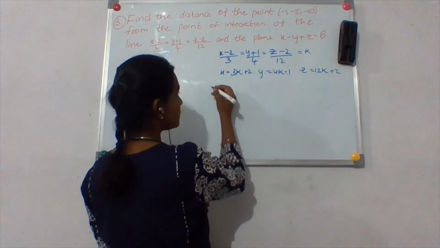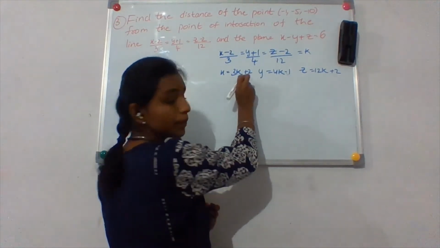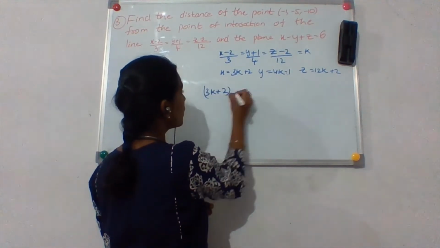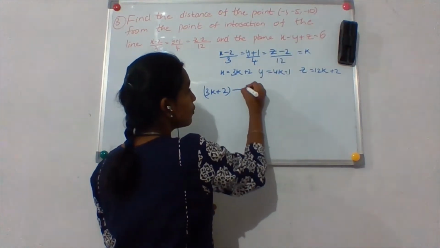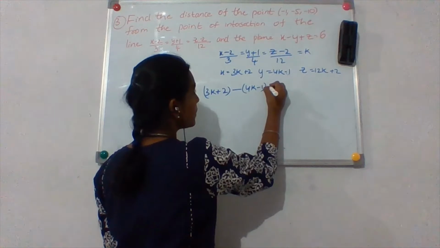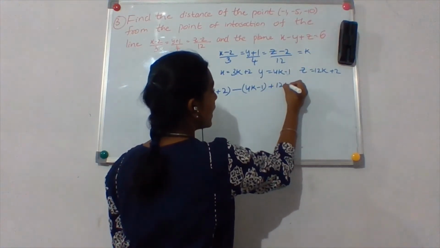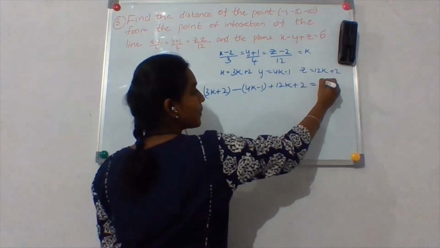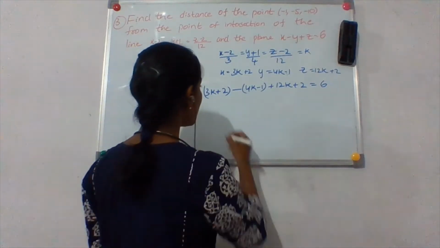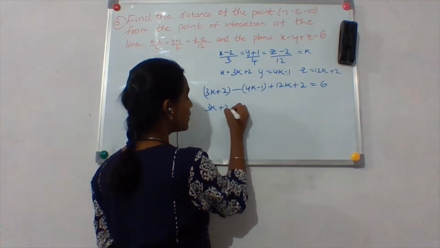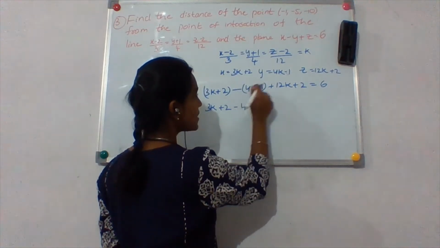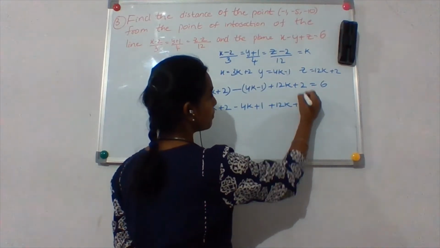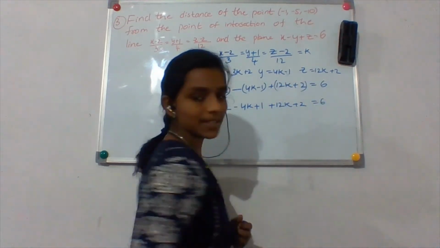So now how do I do it? In the place of x, I put 3k plus 2. So 3k plus 2 minus y, 4k minus 1, plus z, 12k plus 2 is equal to 6. Remember, not 0, 6. Okay? So now 3k plus 2 minus (4k minus 1) plus 12k plus 2 is equal to 6.